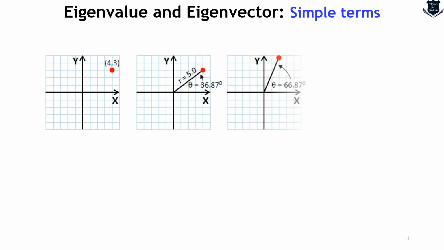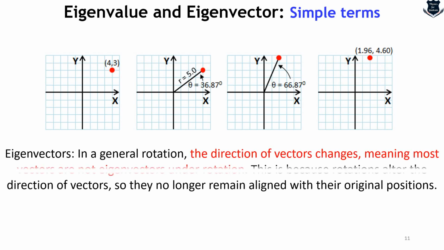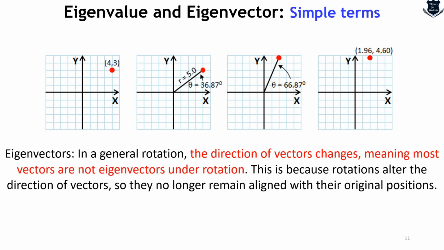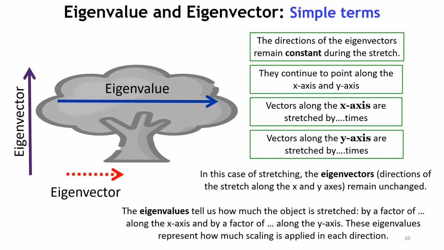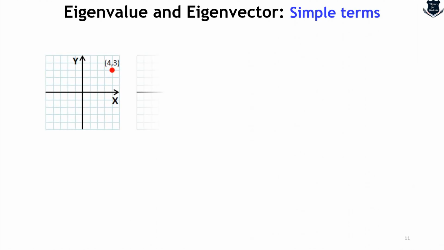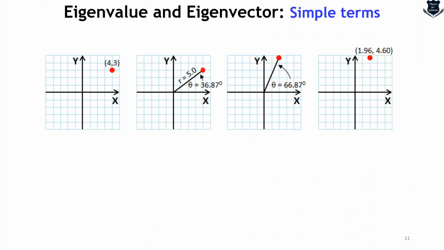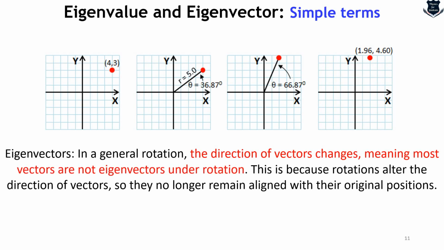Now we come to the rotation part. We have already seen those vectors which have rotated, and I would like to mention this point: in general rotation, the direction of the vector changes, so they are not eigenvectors. In the earlier example, these are eigenvectors because the xy remains constant, only the scaling factor changes. But in this case of a rotation, the entire vector itself is rotating and changing direction. That means it is not remaining the same. This is because rotations alter the direction of the vectors.